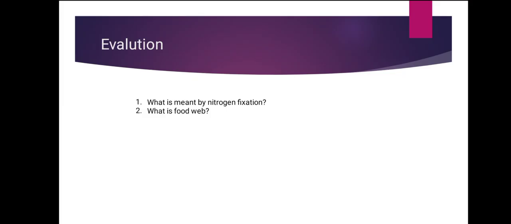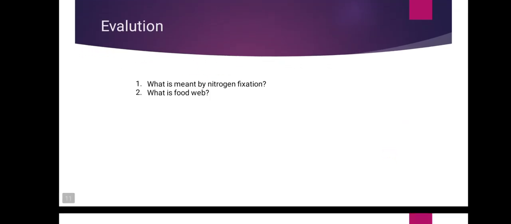Nitrogen fixation is a process that converts atmospheric nitrogen into ammonia, which is absorbed by organisms. Nitrogen fixation is essentially converting atmospheric nitrogen into a form that plants can more readily utilize. Very good, Prince. You have answered it properly.